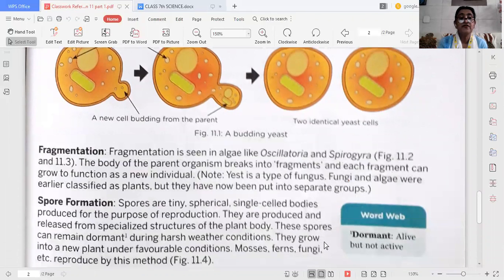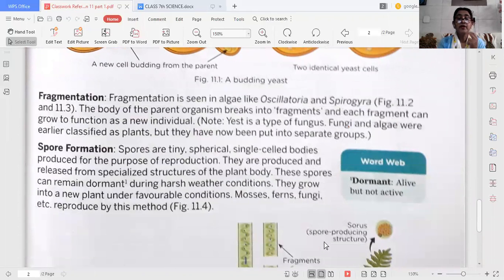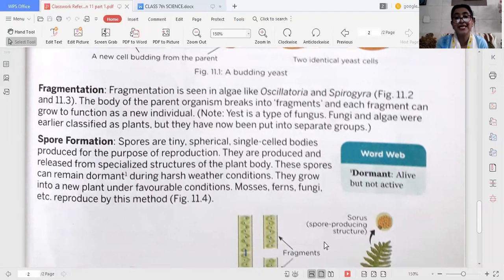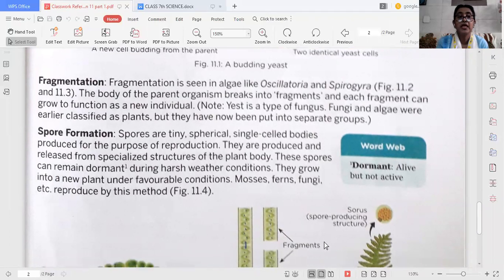Now the second is fragmentation. Fragmentation is seen in algae like Spirogyra. Here the body of the parent breaks into fragments, and each fragment can grow to function as a new individual.